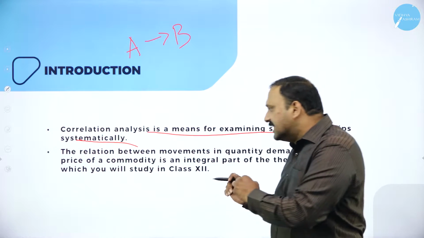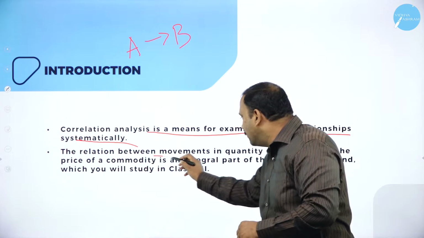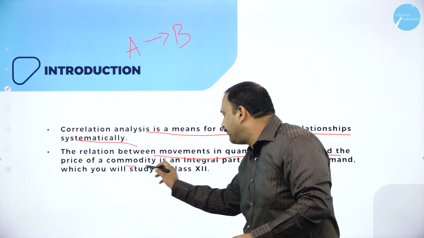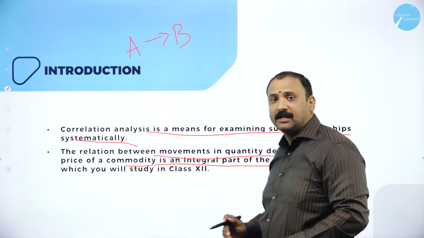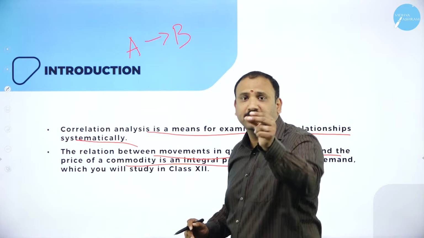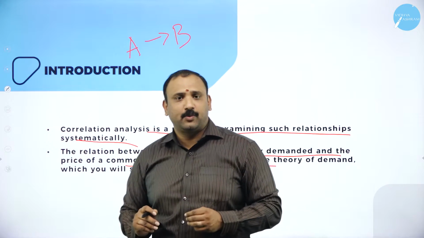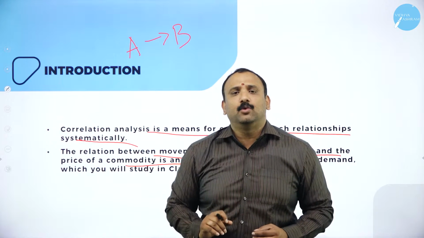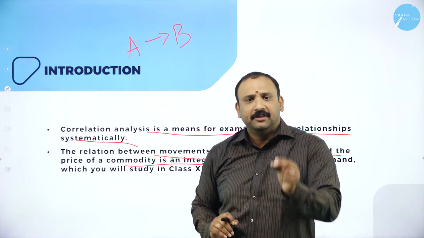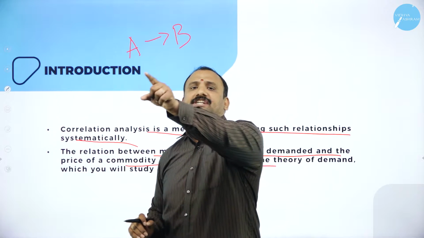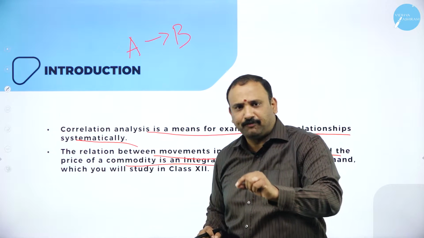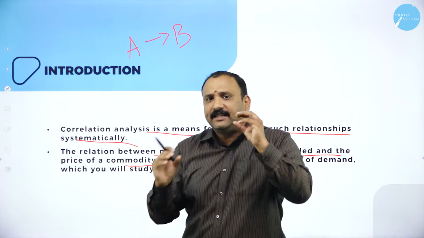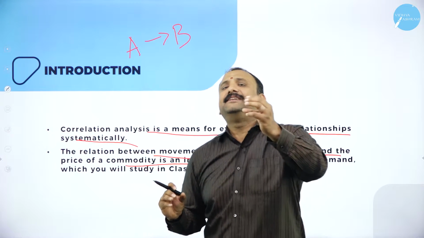The relationship between the movements in quantity demanded and the price of a commodity is an integral part. Of course, you will be studying it in your higher class, in class 12, but this is an example I want to quote right now: the movement of price in relation to demand, the movement of price in relation to quantity. So now you are able to see that there are two factors which are interrelated.